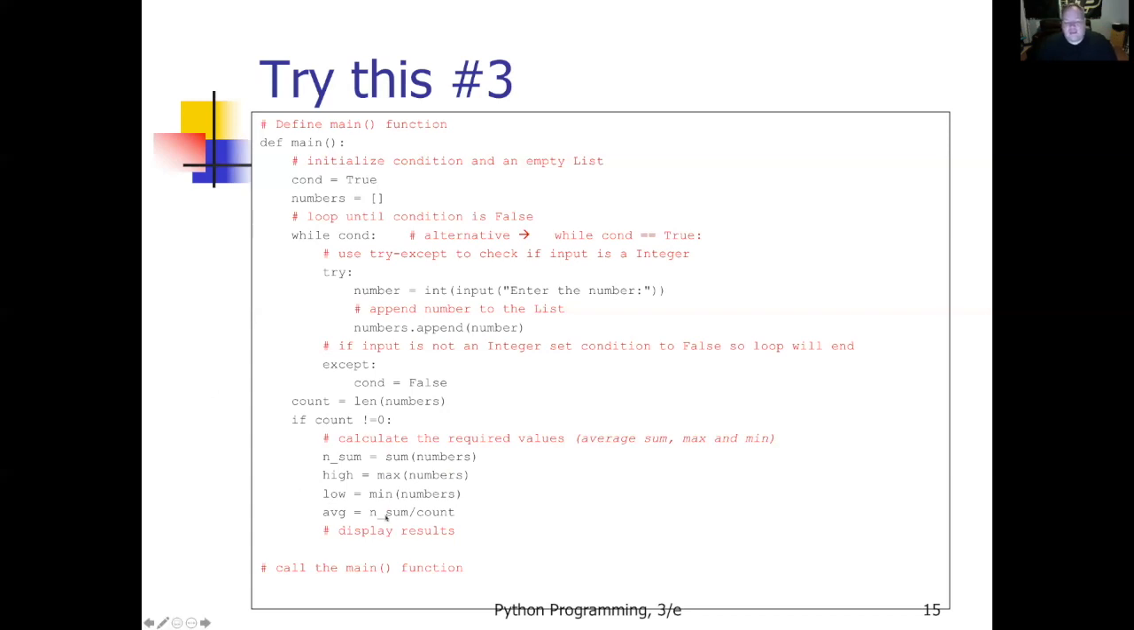And if I take the sum of all the numbers in the list and divide it by the count, the number of numbers in the list, I'm going to get the average, right? So average equals nsum divided by count. Now I just have to display my results. Print count, average, sum, high, low. And in the end of my program here, remember we go down the left margin. Define the main function. Call the main function. Now it starts running it. And it executes all these statements, prompts the user for values, saves them all in a list, appends them to the list, and eventually calculates the statistics and prints them.